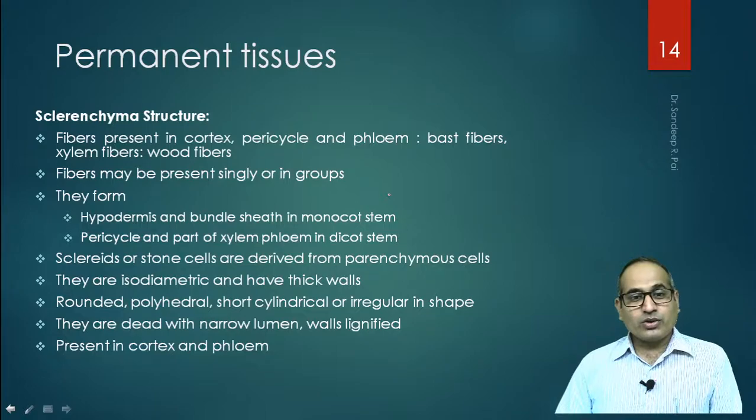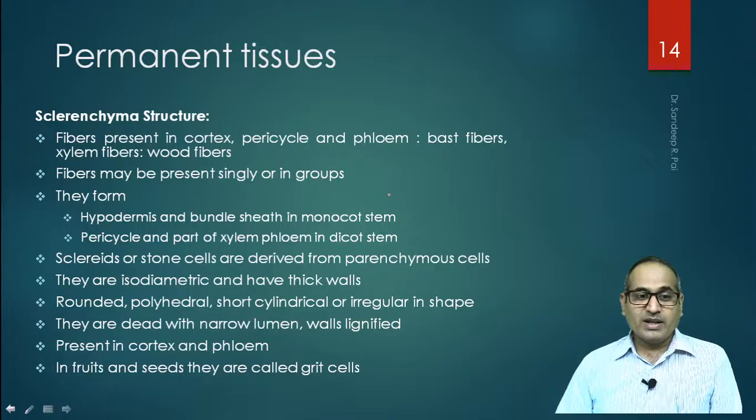They are present in cortex and phloem. So cortex cells will have sclerites, and phloem will also have sclerites in them. They are also present in fruits and seeds, where they are called grit cells. So they are present in fruits and in seeds, where they are called grit cells.